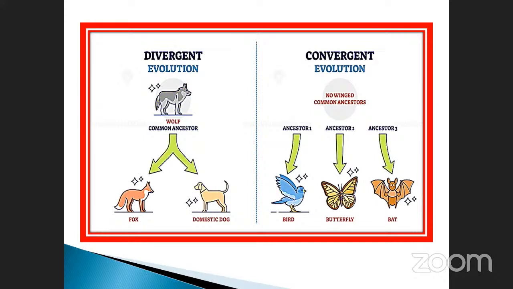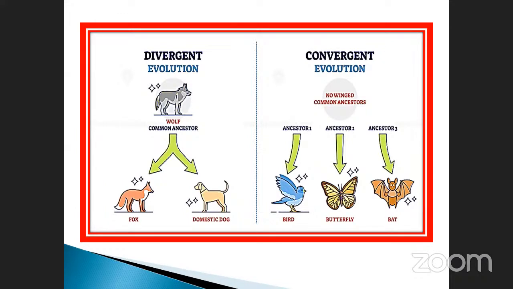But here there is also a difference. The bird has feathers. The bat is also having a connection between the limbs, skin is also present in it. This is another ancestor. These are all coming from the non-winged common ancestor to the winged one. That is the convergent.